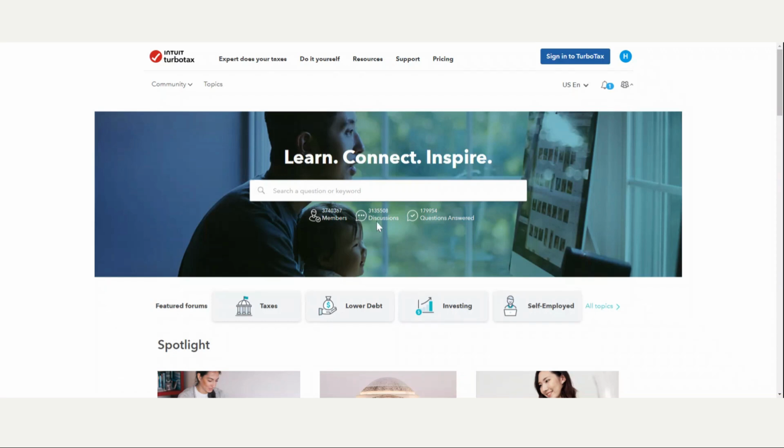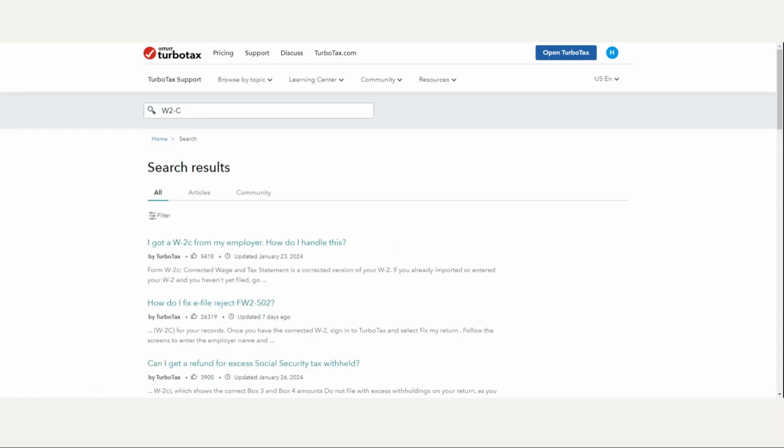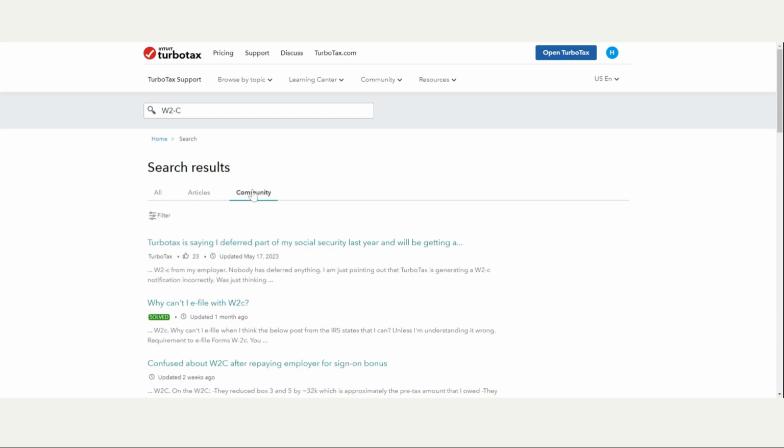You can easily search the TurboTax community with a question or a keyword. The results are sorted by articles, which are support FAQs authored by TurboTax, or community, which are discussion threads with community members, tax experts, and champs, or all, which includes both articles and community results.